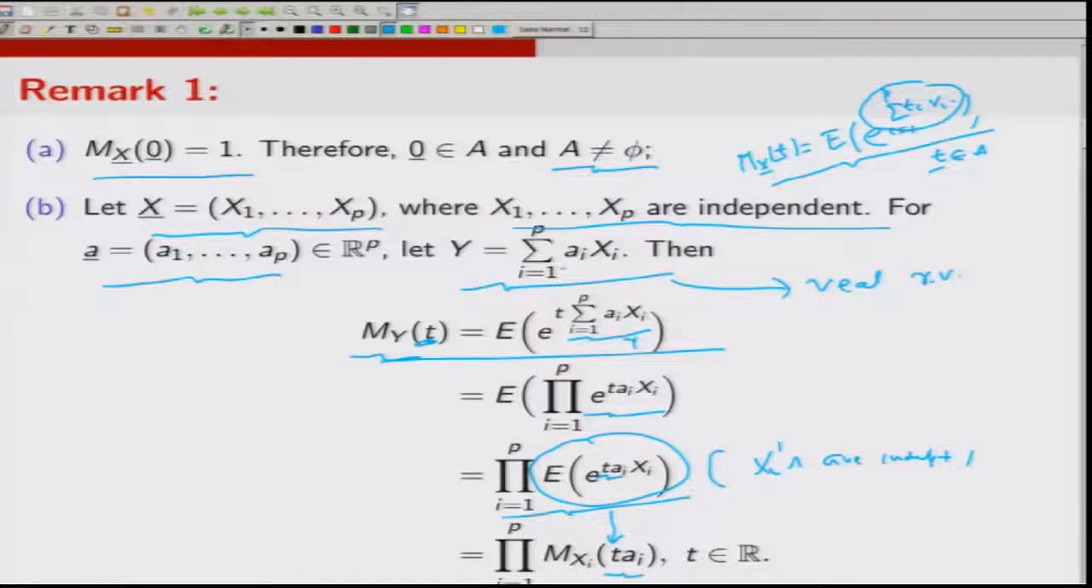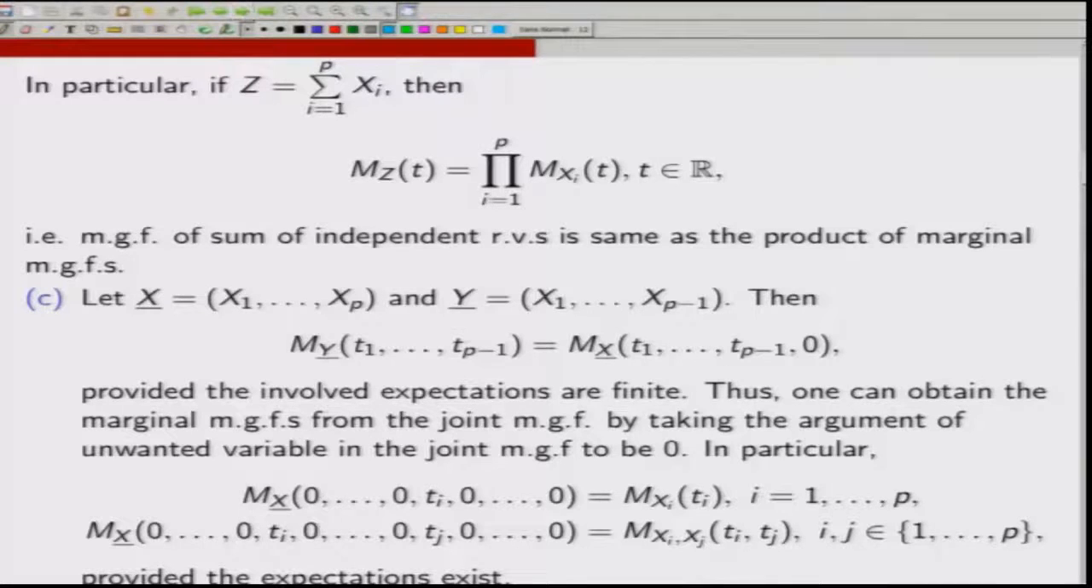Now, if we take all ai's to be 1, then what it says is that the moment generating function of a sum of random variables is the same as the product of the individual moment generating functions. This is what the second observation says. In particular, if Z is summation i equal to 1 to p Xi, so that means all ai's are 1, then M_Z(t) is the same as the product i equal to 1 to p M_Xi(t), where t is in the real line. So, what it says is that the MGF of a sum of independent random variables is the same as the product of marginal MGFs.